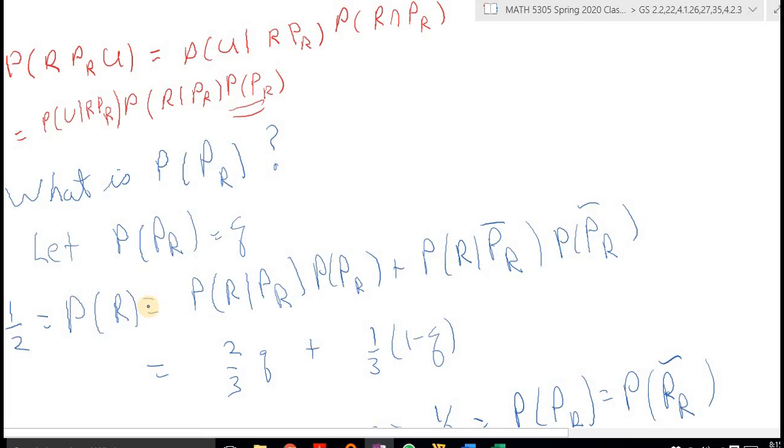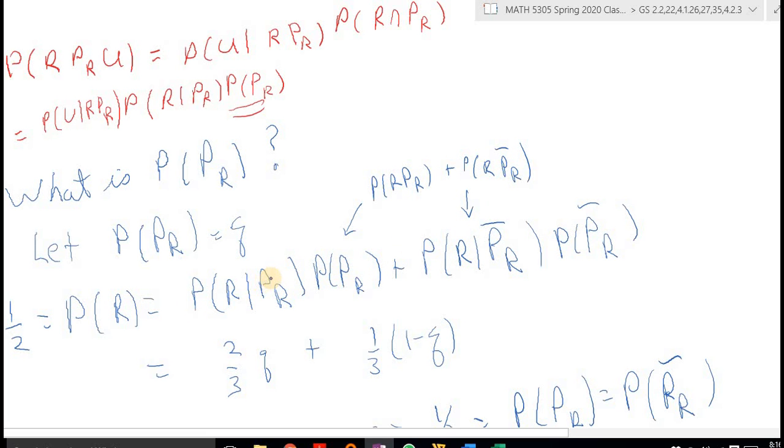We know the probability of rain is 1/2. Right? And we can break this up into 2 parts. This is the same type of breakup that I did above, but it's a little bit different. This here is the probability of R and PR, and this here is the probability of R and PR bar. I can break the probability of R up into these 2 parts.